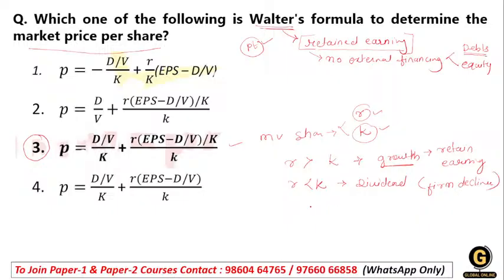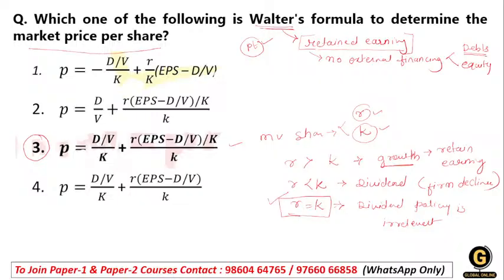When R is equal to K, the firm has to follow that dividend policy is irrelevant. Either you pay the dividend to the shareholder or you do not, it does not affect the growth of the organization.